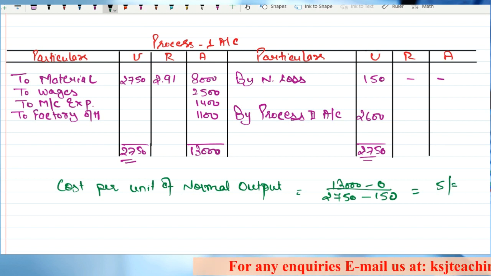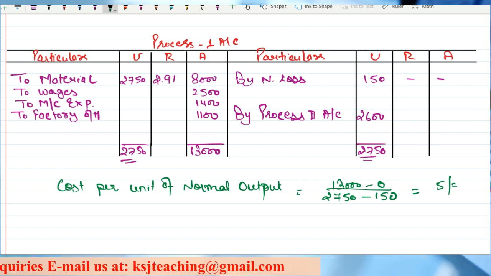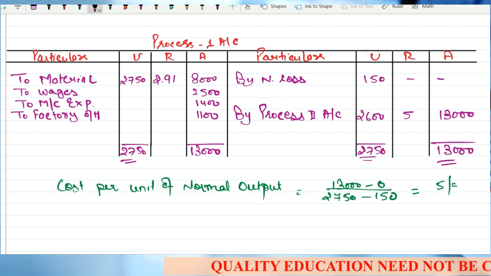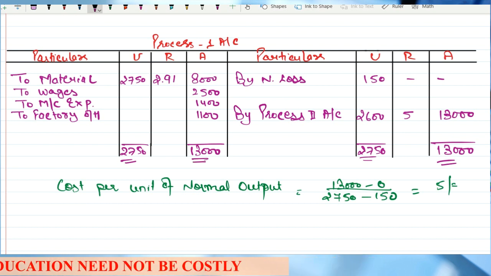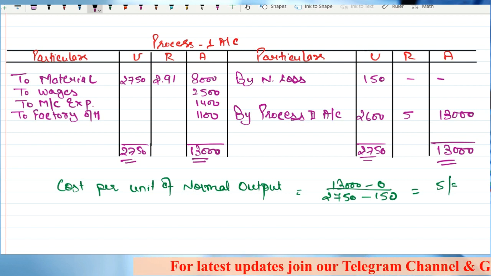Okay. Any doubts in this? So process 2 account will have the value at 5 rupees. That means 13,000. Any doubts in the process 1 account? I hope it is clear. Very simple, sir. It is the simplest of the process accounts that we have already discussed. It is that simple.